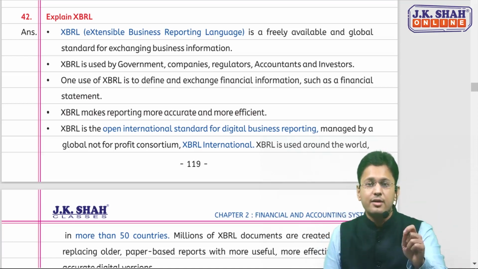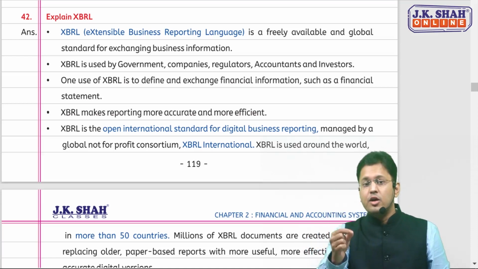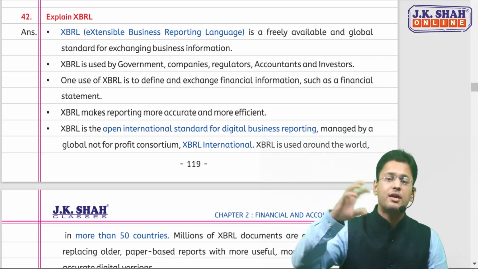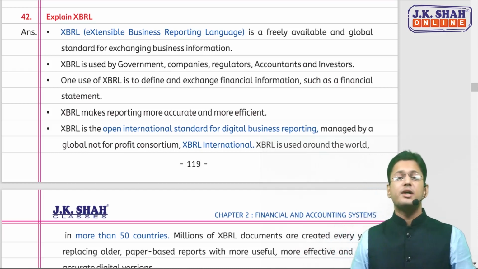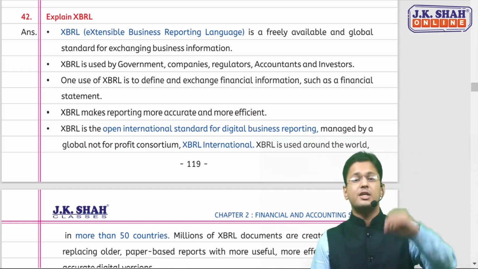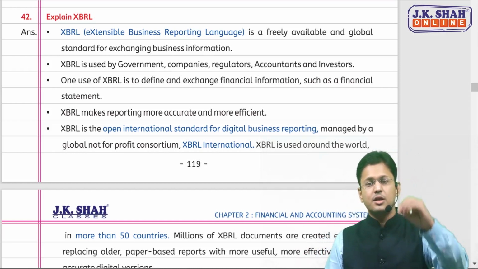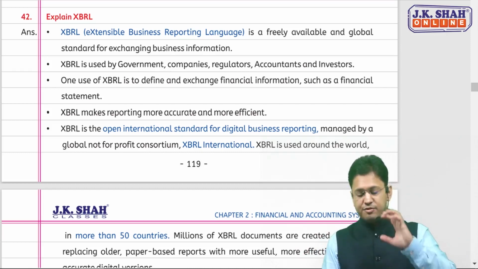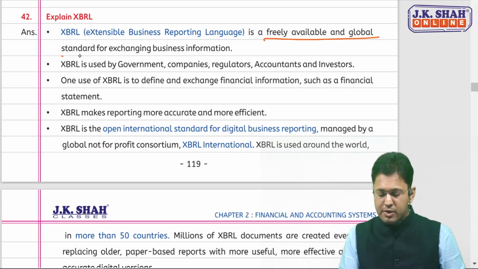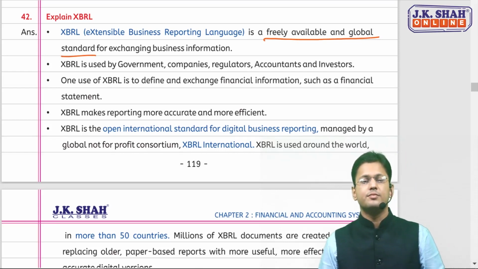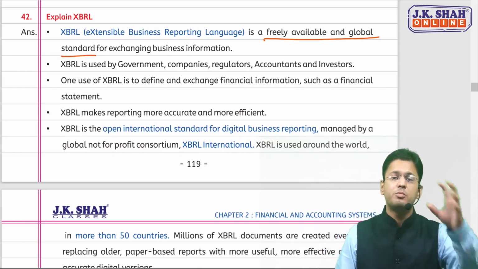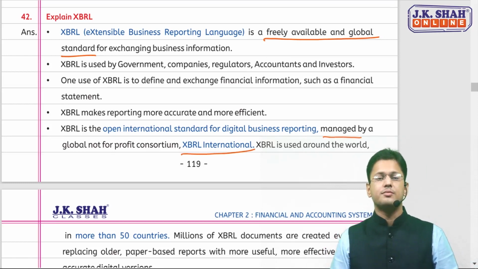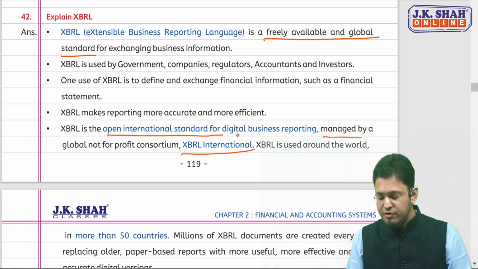For that, a not-for-profit organization known as XBRL International developed a language known as XBRL, Extensible Business Reporting Language. What is it? It's a freely available, global standard for exchanging your business information, managed by XBRL International. It's an open standard for digital reporting.